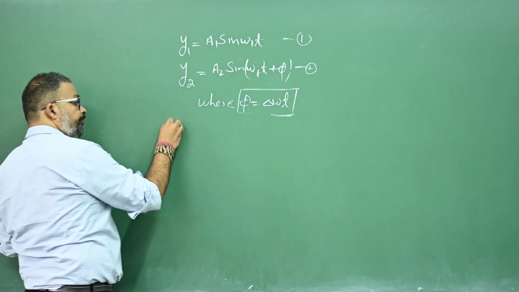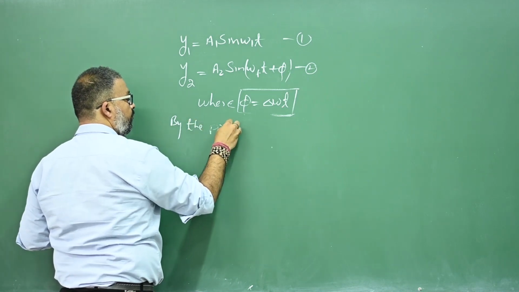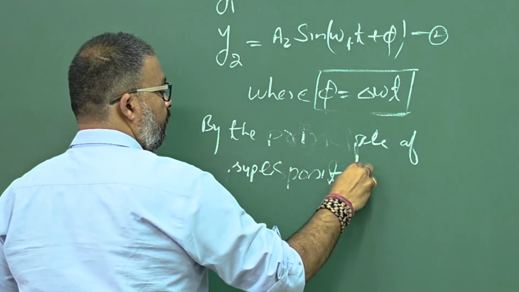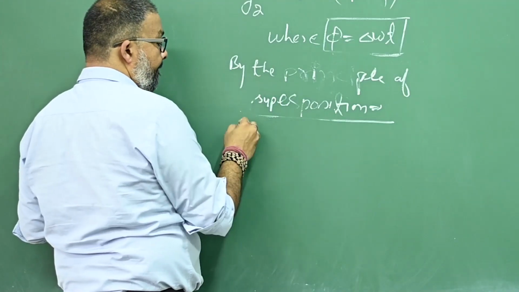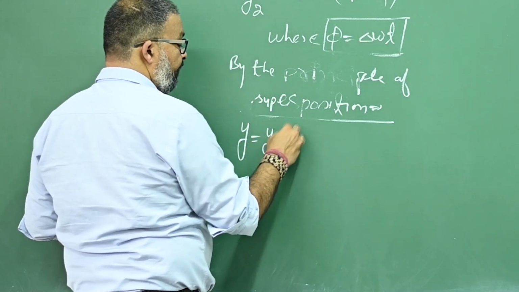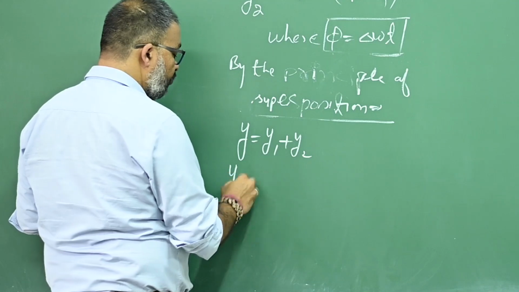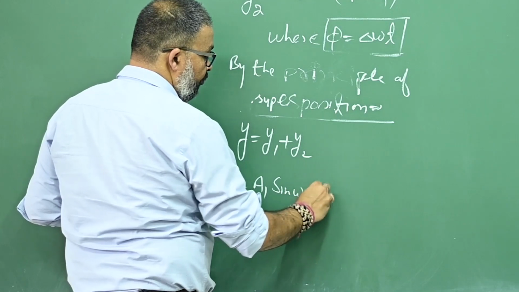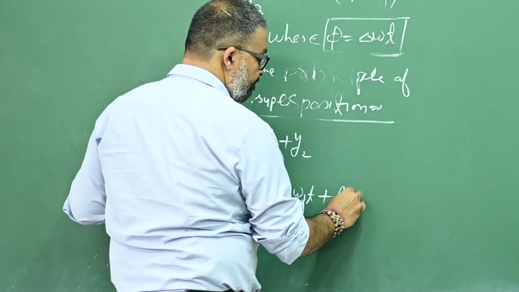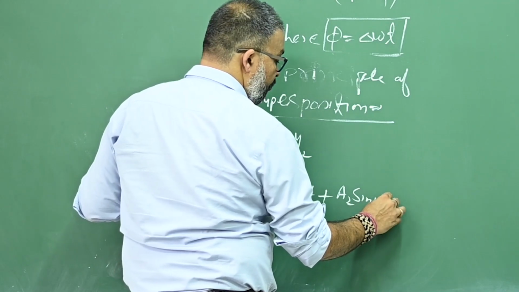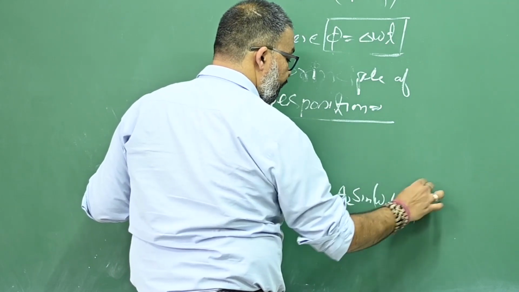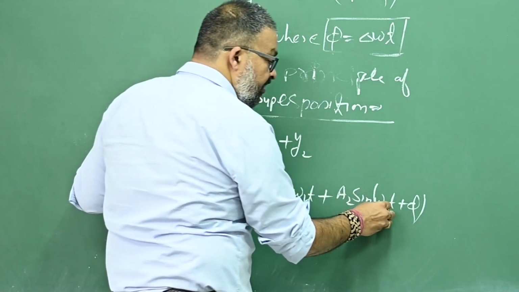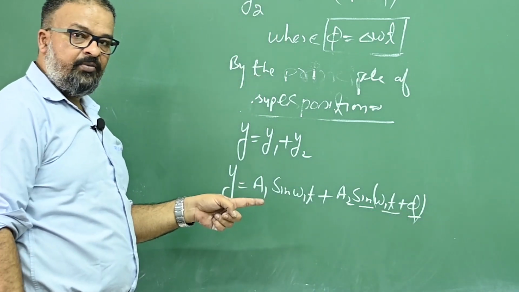Okay. Now, by the principle of superposition, what was the principle of superposition? That y is equal to y1 plus y2. So y equals y1, which is a1 sine of omega 1t, and y2, which is a2 sine of omega 1t plus phi. Is that okay? Okay. Now this is sine a plus b. I will open this by the formula for sine a plus b.